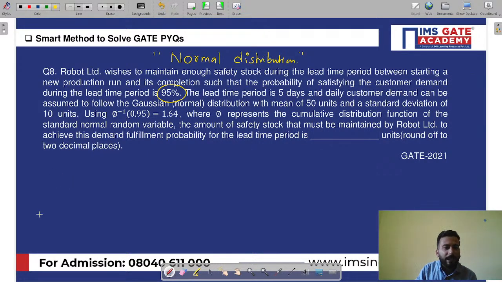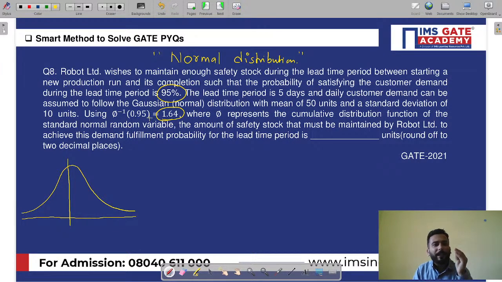It means that, my dear friends, let us understand this in a very neat way. If this is the normal distribution curve, what is 1.64 over here? If you have any idea of the normal distribution curve, it is simply the z value, right?